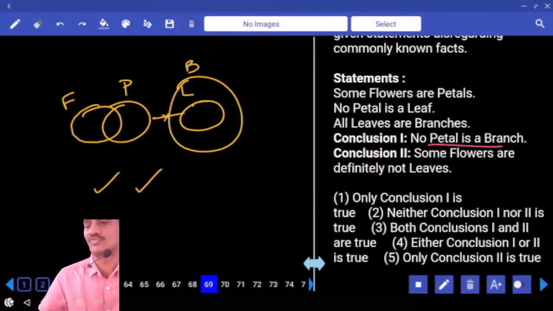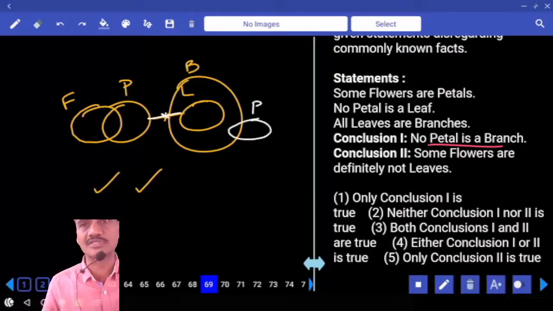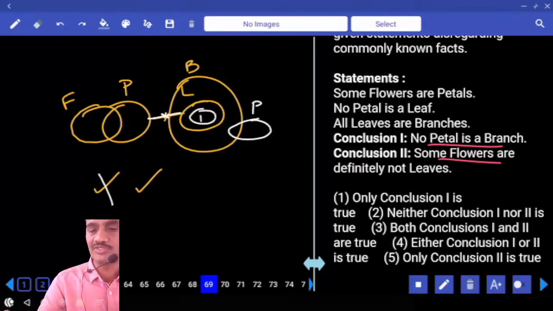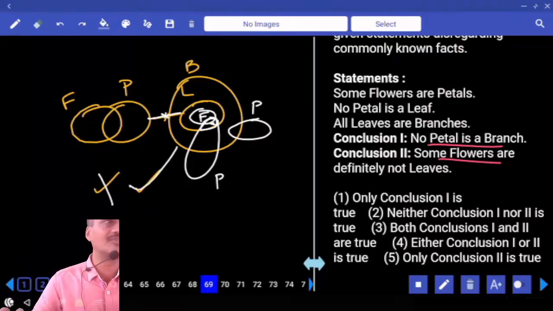Then to make the first one false, no petal is a branch. Some petals are branch. Petal and branch should be intersected or not? Petal and branch should be intersected. Now tell me whether I am able to write petal like this or not. Yes. Alternate diagram true, previous conclusion false. Second, some flowers are not leaves. To make this one false, I need to prove all flowers are leaves. This entire flower must be part of leaf. Is it possible to write like this? No. If you write flower like this along with this flower, some flowers are petals, petals should come along with it. If petal comes into this one, no leaf is petal will become false. Statement invalid, alternate diagram cannot be drawn, hence this conclusion will be true forever.